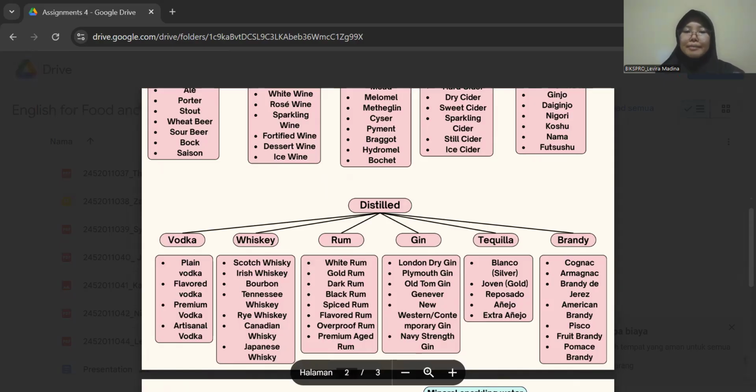For the next is black rum. Black rum is similar to dark rum, but with a stronger, sweeter flavor profile, often with hints of caramel and spices. For example, Captain Morgan Black Spiced Rum.